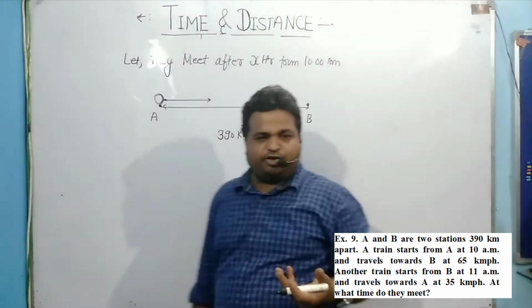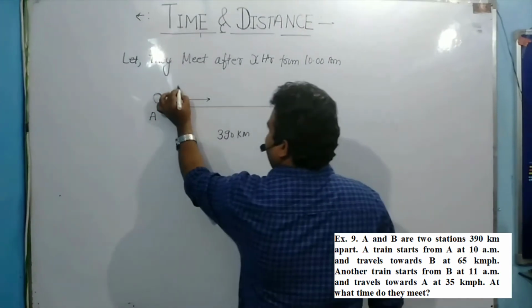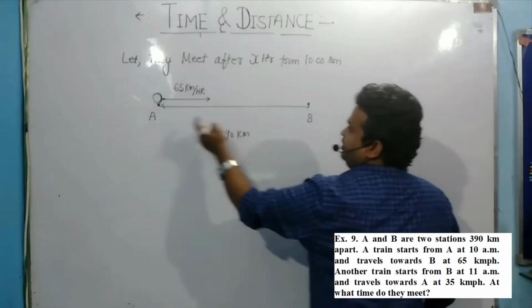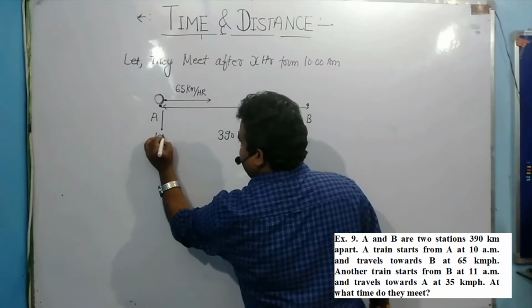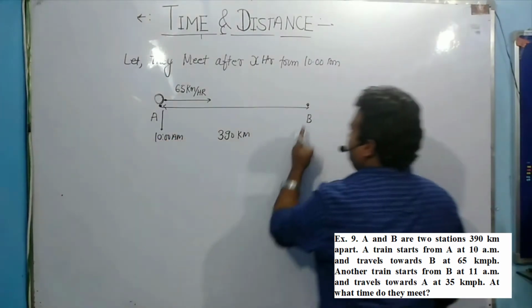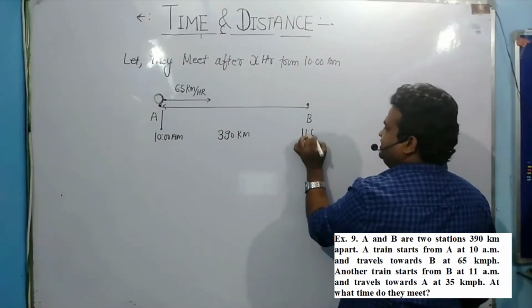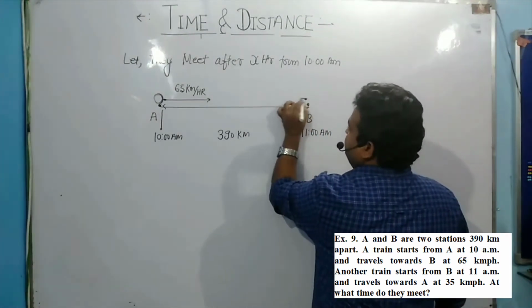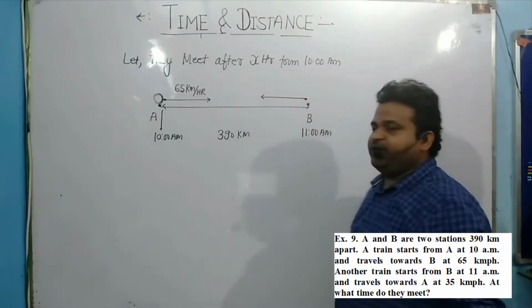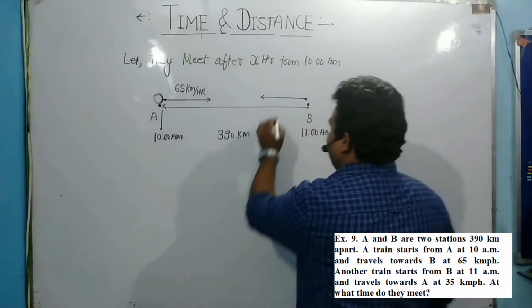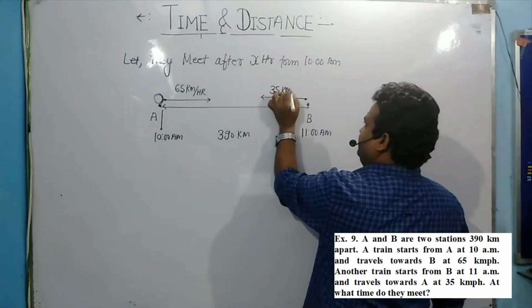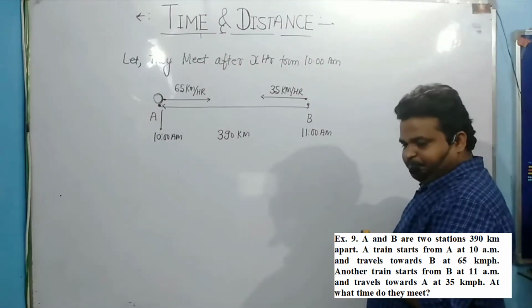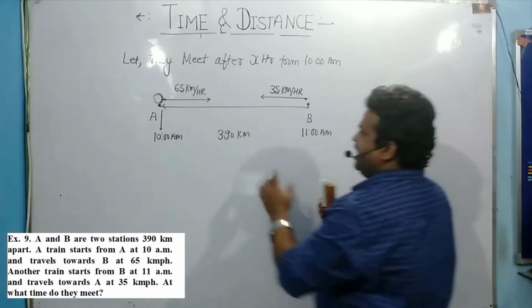और इसकी स्पीड की वैल्यू दे रखी है क्वेश्चन में, 65 किलोमीटर पर आवर. And this starts at 10 AM. From point B the second train starts from 11 AM. And the velocity of the train which is moving from B point is how much? Mentioned in the question, 35 किलोमीटर पर आवर. तो बोल रहा है कि at which point both they meet, दोनों कहां पे मिलेंगे.